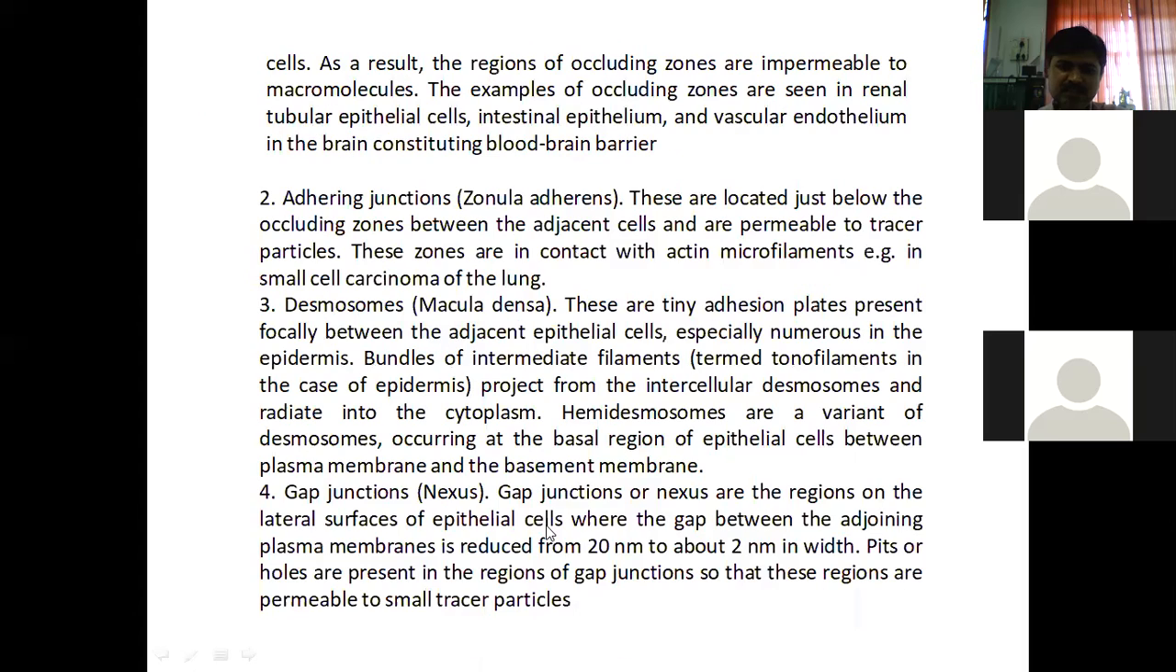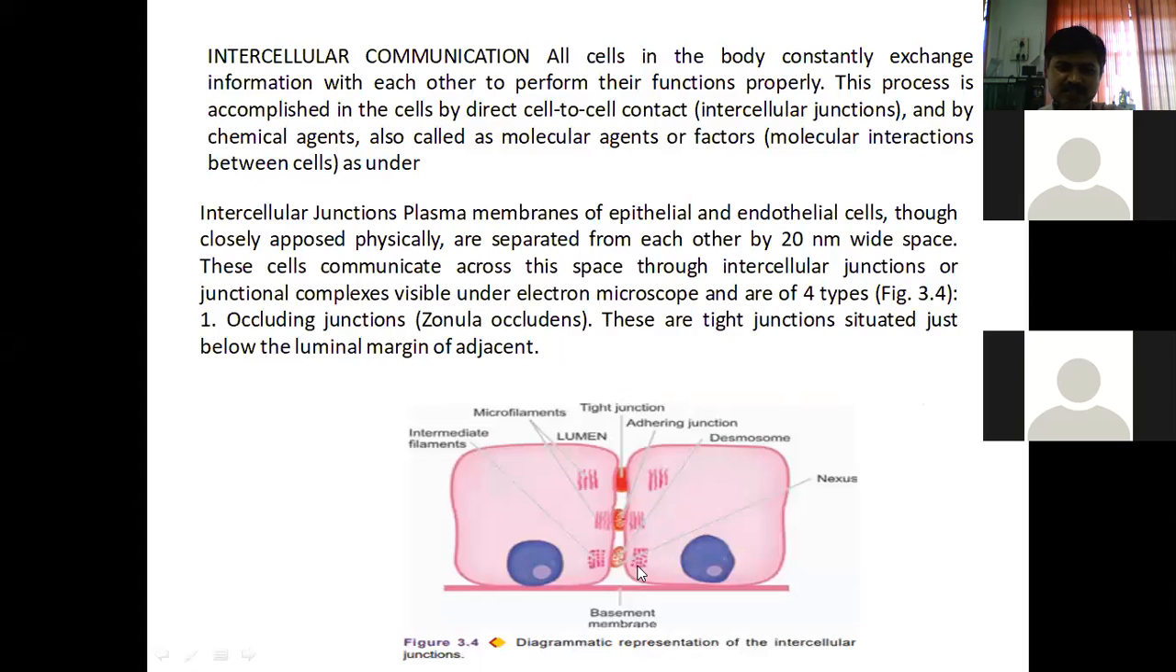You can see this particular diagram, the diagrammatic representation of the intercellular junctions. This is the diagram. Remember it, all of you. This is one cell, and this is another cell, which are separated from each other by almost a 20 nanometer distance. And these are the points of contact.